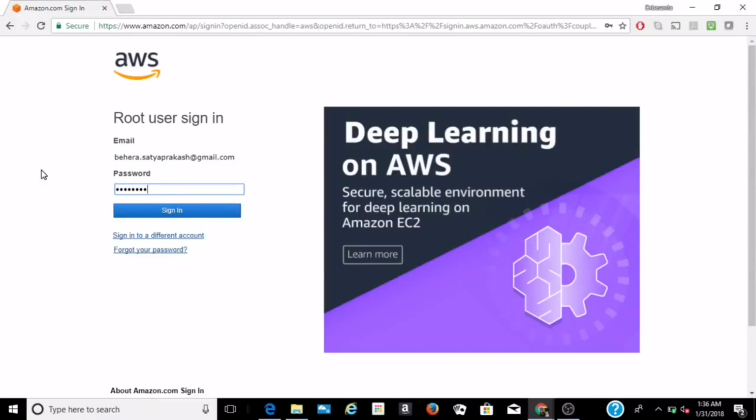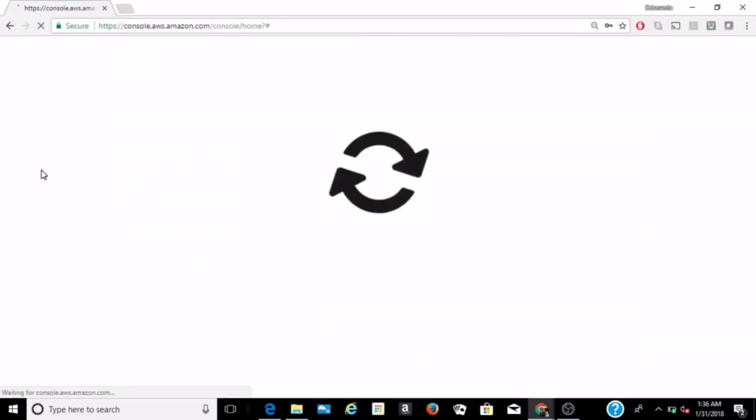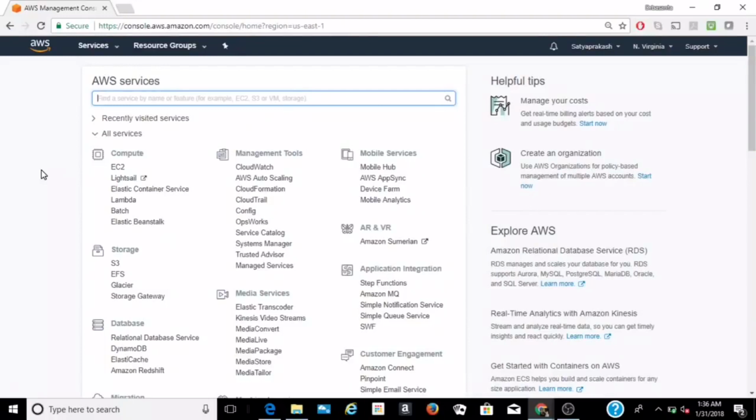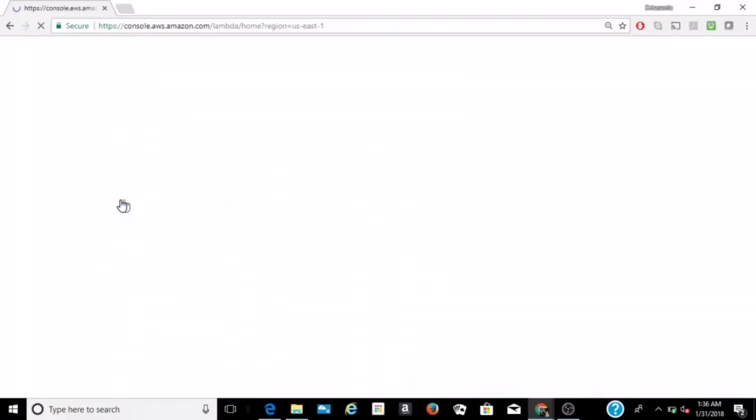Once you are into the AWS console dashboard, you can see all the services available. Click on Lambda under the compute section. Now we are in the Lambda dashboard.